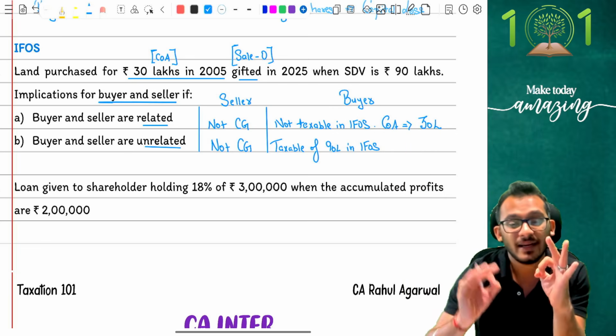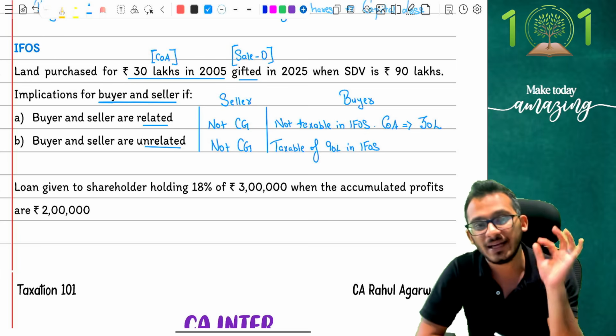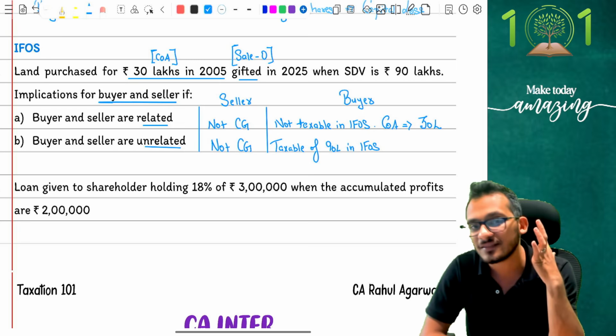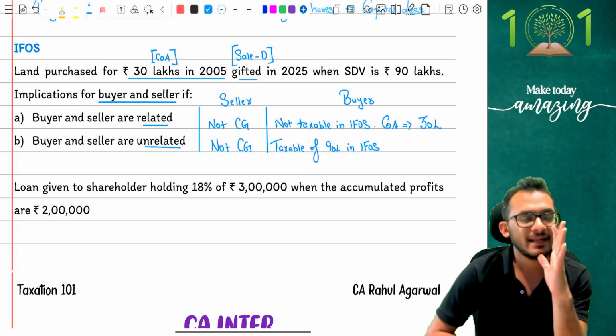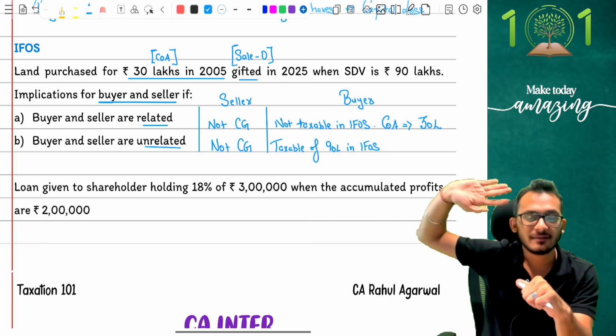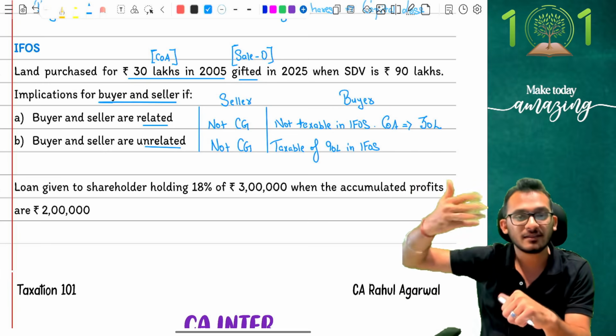At this point, I have 2 choices. Choice number 1, I will say, sir, I have already paid 90 lakhs to you. So technically, it's like I have purchased this land from you. So my cost is 90 lakhs. Choice number 2, you can say, sir, buyer has told me that the buyer has given a gift. So whatever his cost, I will take, which is 30 lakhs.